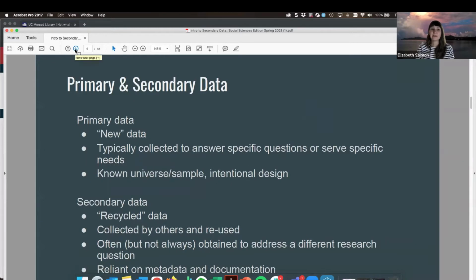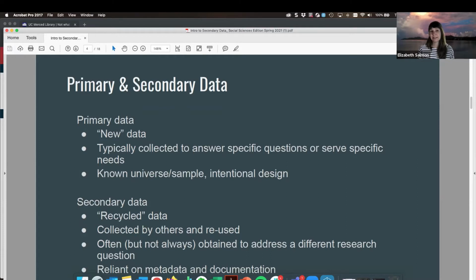We can also categorize our data as primary data and secondary data. Our primary data is going to be that new data, which is typically collected to answer a specific question or serve a specific need. Through this intentional design, there is this known universe, so a known population and geographies that the original data collectors are closely acquainted with.